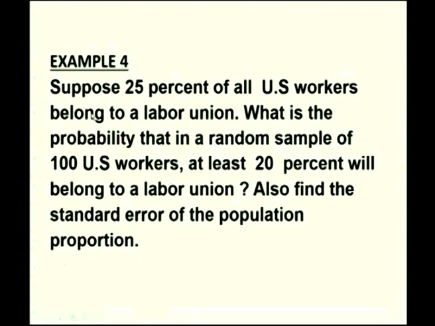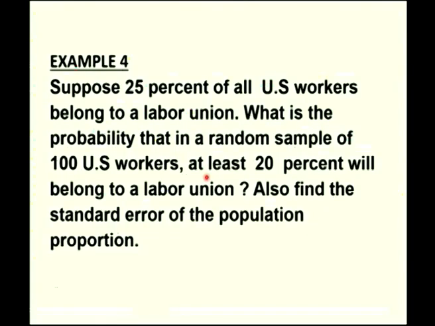The question says, suppose 25% of all US workers belong to a labor union. What is the probability that in a random sample of 100 US workers, sample size is greater or equal to 30, we are going to use the central limit theorem, at least 20% will belong to a labor union? So, belonging to labor union is considered as success. Therefore, the proportion of belonging to labor union has to be considered. Also find the standard error of the population proportion.